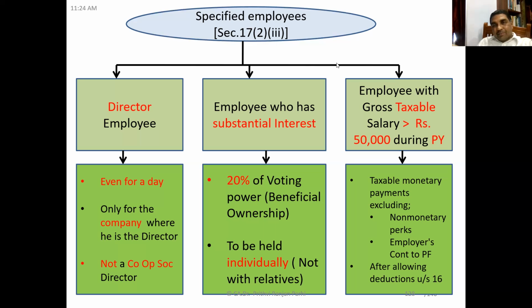Yes, sir. Now, the third point, which is important for us: an employee with gross salary of more than 50,000 rupees during the previous year. Because of this condition, you will see most employees come in as specified employees, because the gross salary limit is only 50,000. Most employees normally have more than 50,000 rupees salary per annum.